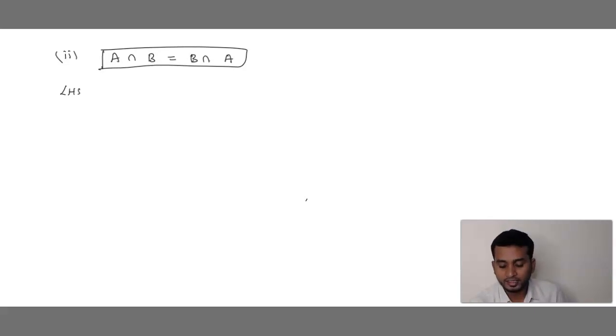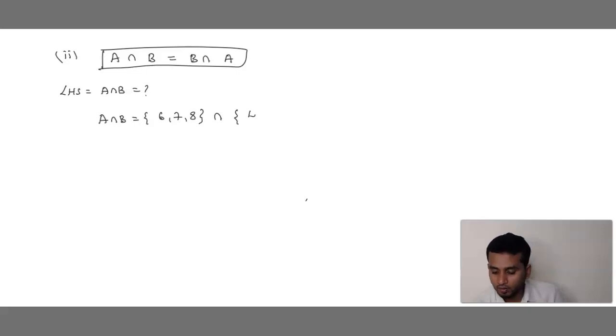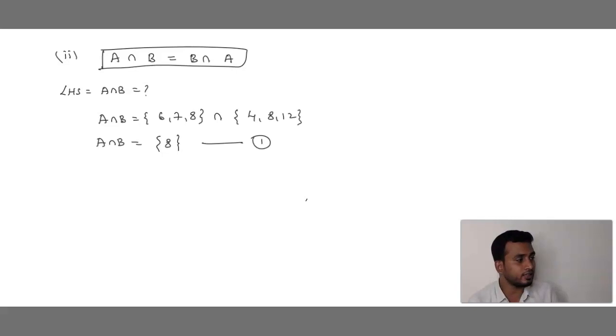First I will take LHS. What is LHS? A intersection B. A intersection B is equal to A, which is 6, 7, 8, intersection B, which is 4, 8, 12. Intersection means common. What is common in 6, 7, 8 and 4, 8, 12? 8 is common. We write this as equation 1. So A intersection B answer is 8.